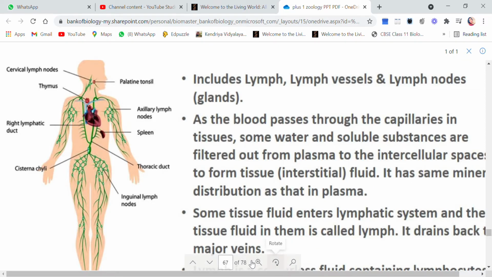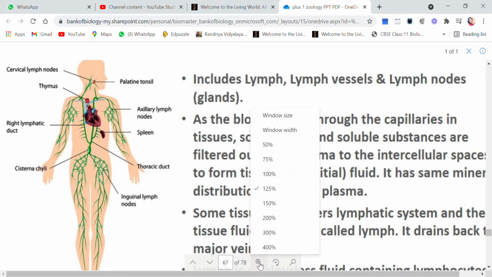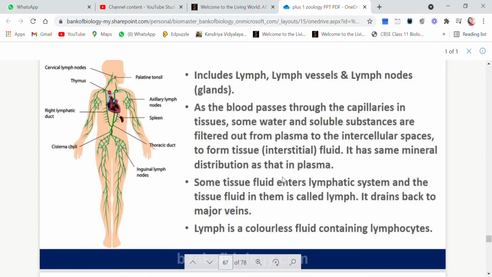Now children, mark my words. As we know, capillaries are very narrow. Because capillaries are very narrow, the blood is getting very little space to move inside the capillaries, and because of that, great pressure is developed.